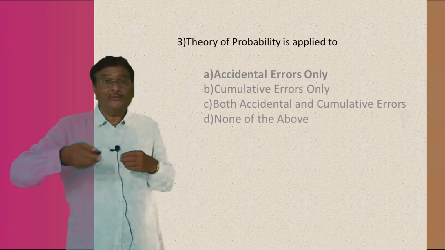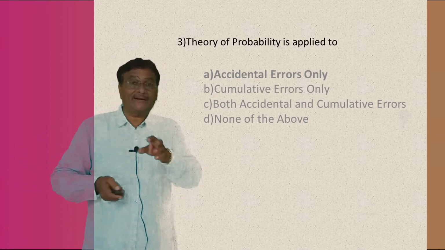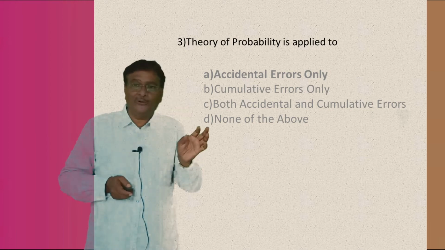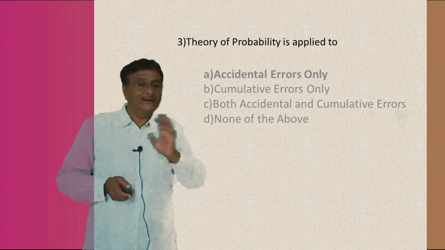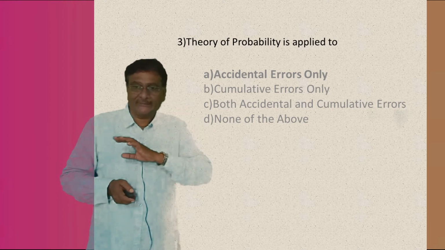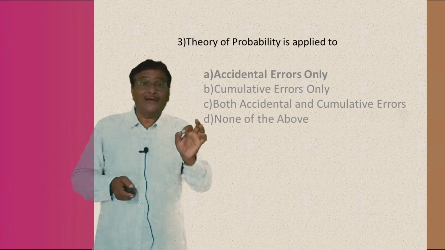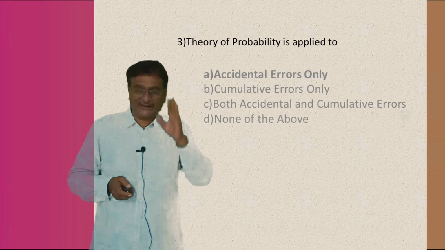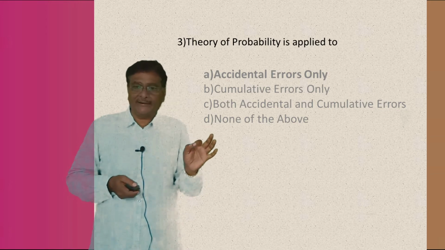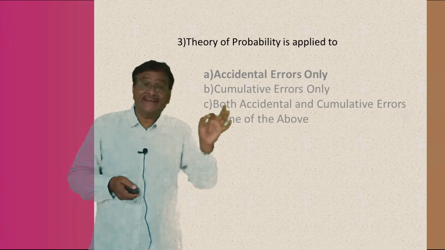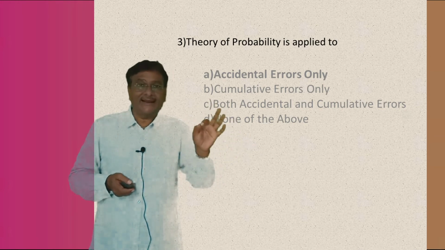The cumulative error keeps on adding, but the theory of probability is never applied to cumulative errors, only to accidental errors. I repeat, the theory of probability is applied to accidental errors only.